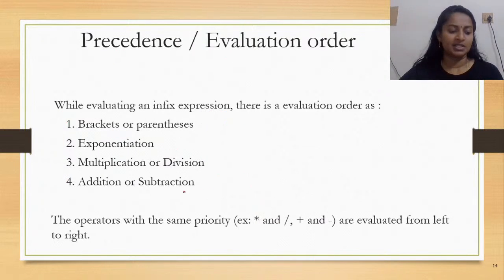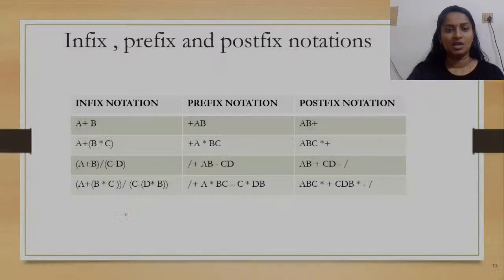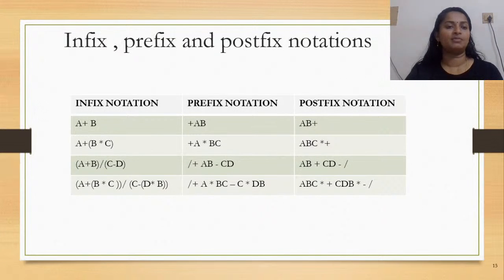Apart from the precedence, what you need to learn is the operators with the same priority. See here, multiplication and division are in the same priority, and addition and subtraction again in the same priority. They are evaluated from left to right. This is what we call associativity. So these are the two things to be kept in mind.